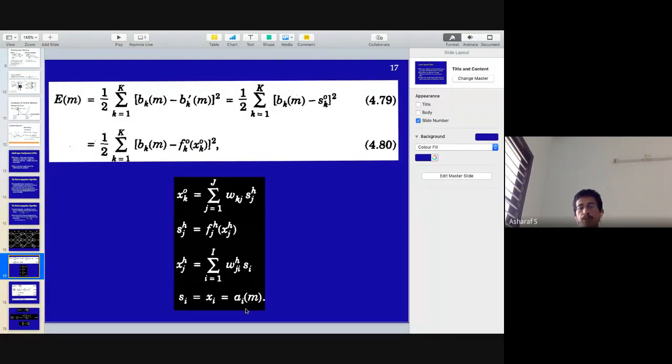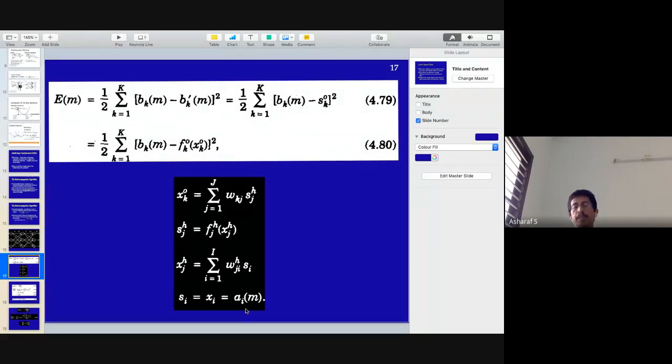I want all of you to stare at this equation, write down this equation on your piece of paper, and understand what it means. I repeat, AB is your input, A is the data, B is the desired output. B dash, you can forget all those M's there. M is basically step size. So let's not worry about step size. A is the input, B is the desired output. B dash is the network produced output. Output of any neuron is S. S is produced by pushing the activation to that neuron. See, activation is primarily the output of the linear transformation.